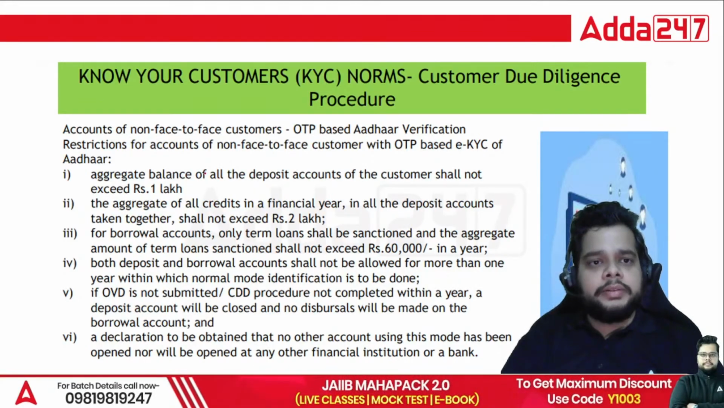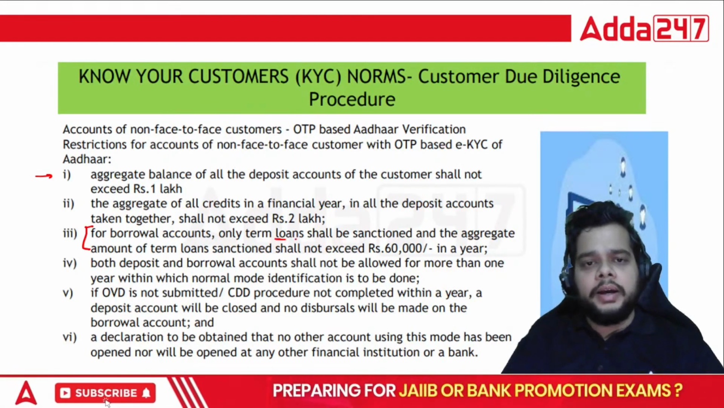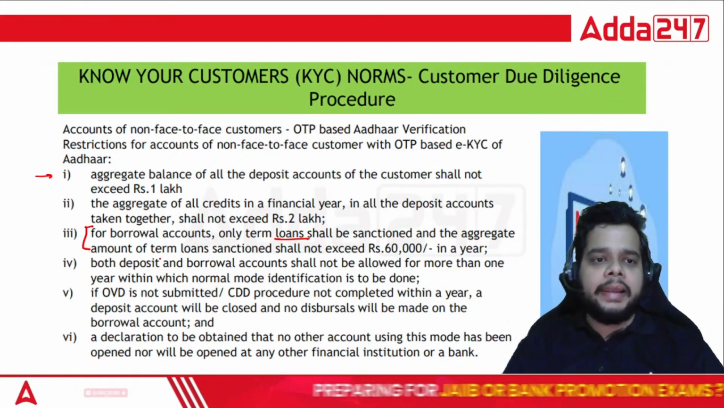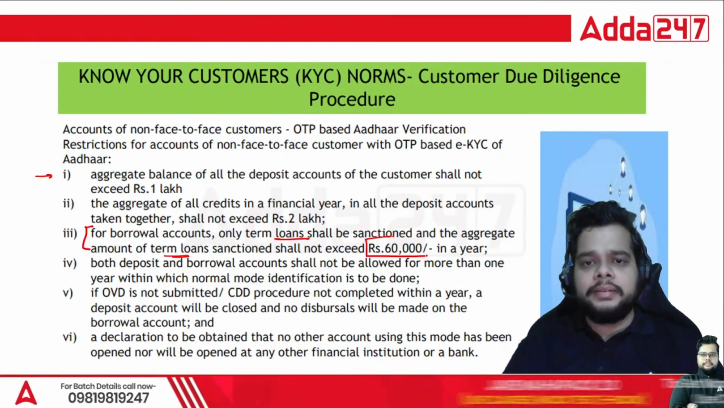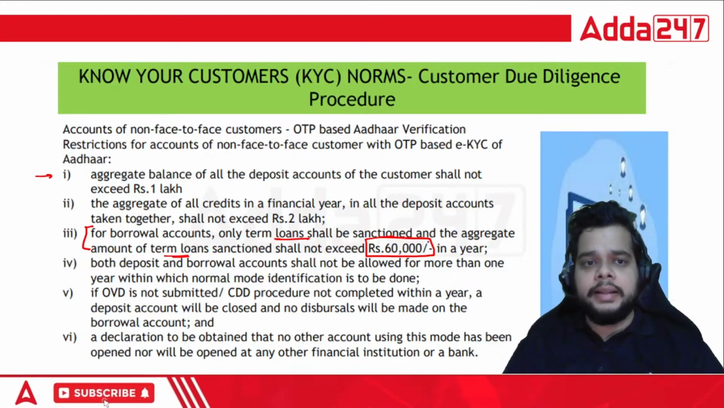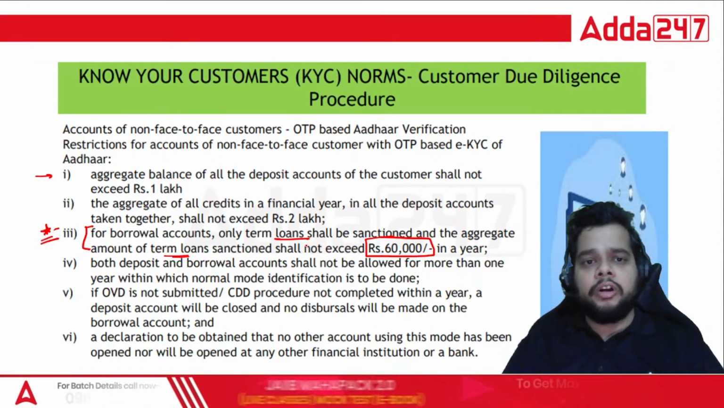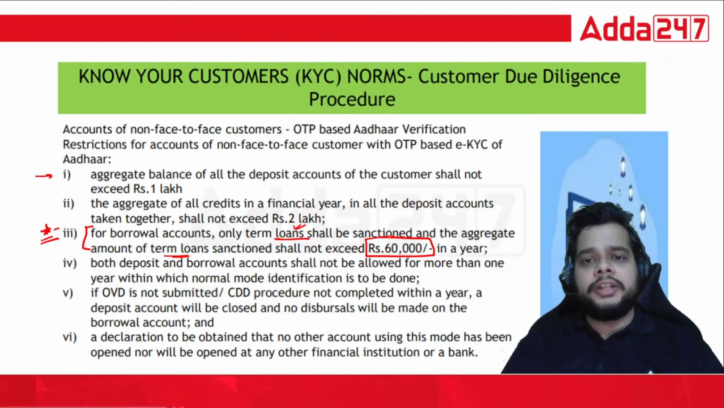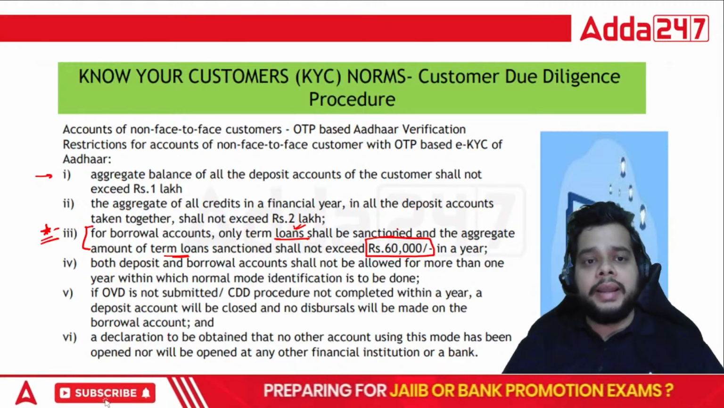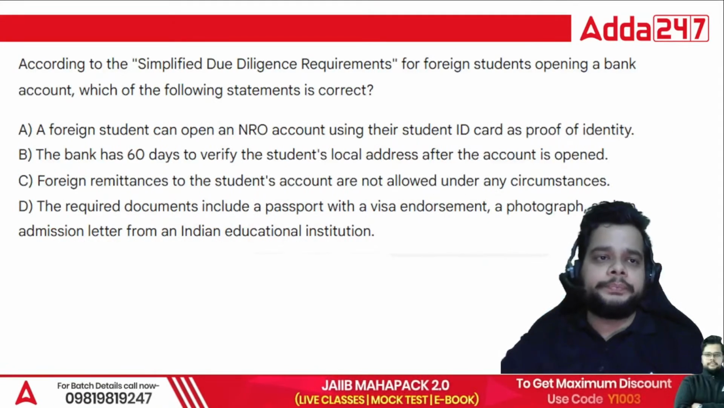Okay. Plus, after the 1 lakh amount, what is more important for the borrower accounts: only term loans shall be sanctioned and the aggregate amount of the term loan sanction shall not exceed rupees 60,000 per year. That is very, very important. Okay. So, mind it, when we talk about the borrower accounts, the loan accounts basically, only term loans shall be sanctioned and the aggregate amount of such loans should not exceed 60,000 per year.